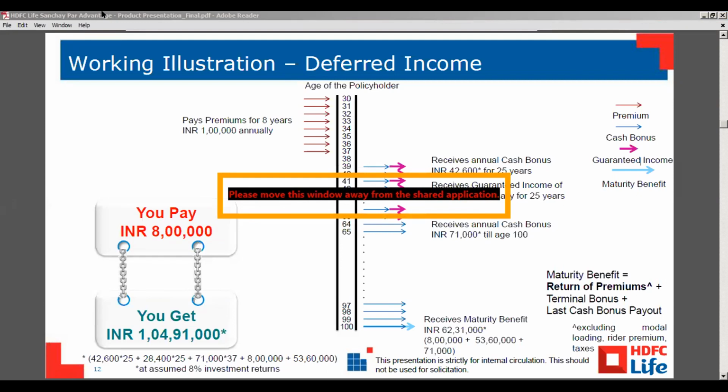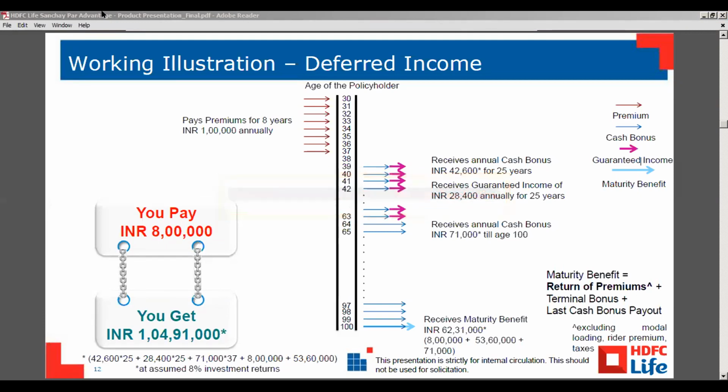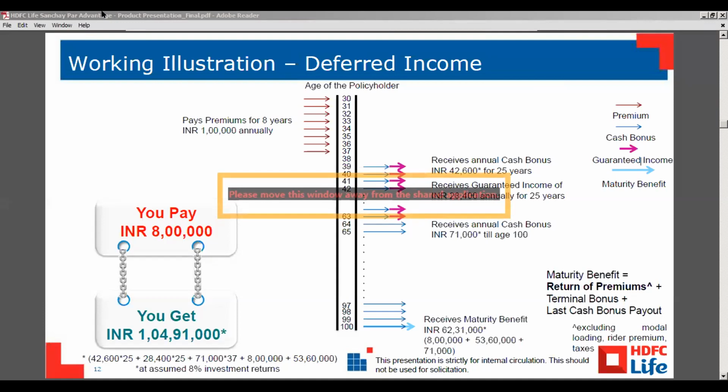You mean to say the cash bonus at the rate of 4% or 8% depends on the age and PPT also? See, in Sanchay Par, we do not get guaranteed income like Sanchay Plus, right? But in the deferred income option, you are also getting the guaranteed income for 25 years, along with the cash bonus.